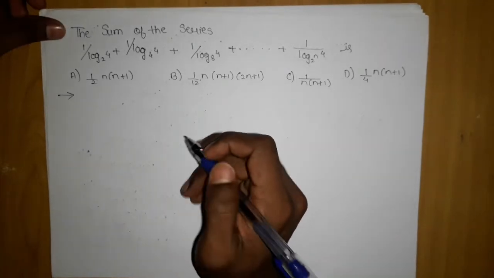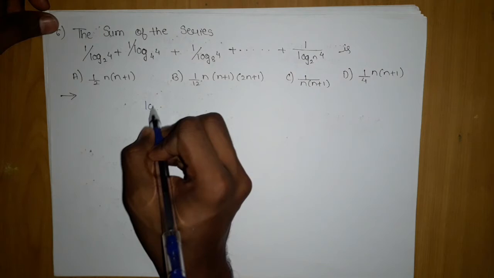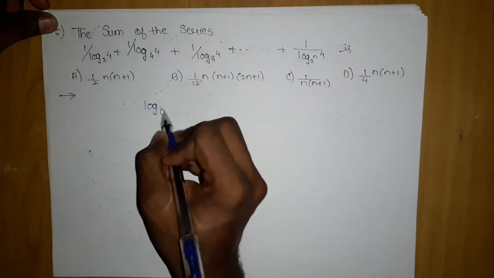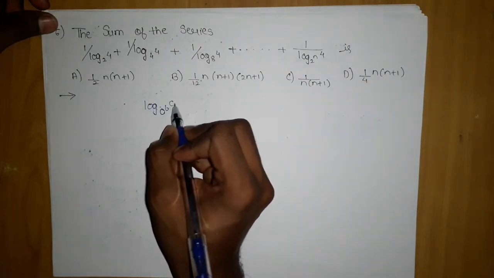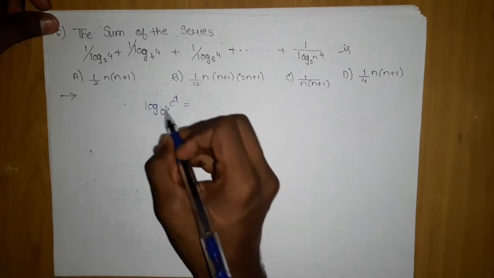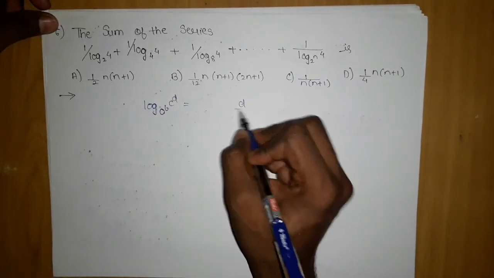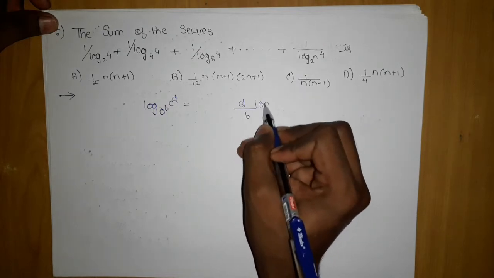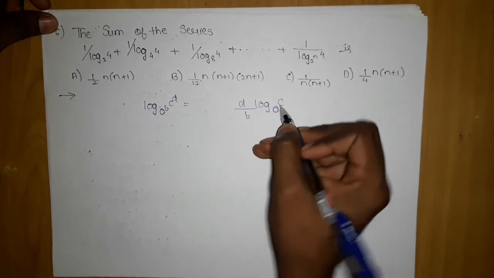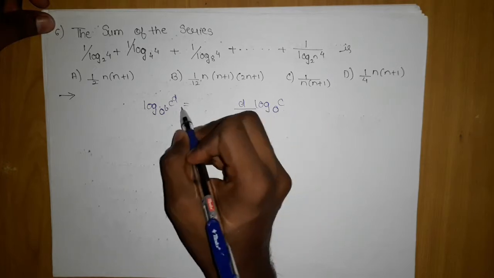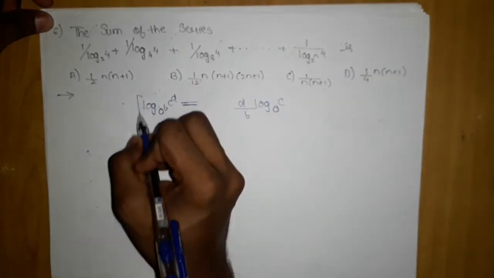Before that you should know one property: if log a to the power b and c to the power d is given, then I can move this power like this and that power like this, giving d by b times log a to the base c. So this is what the property says.